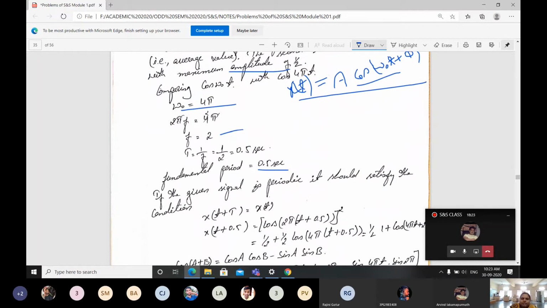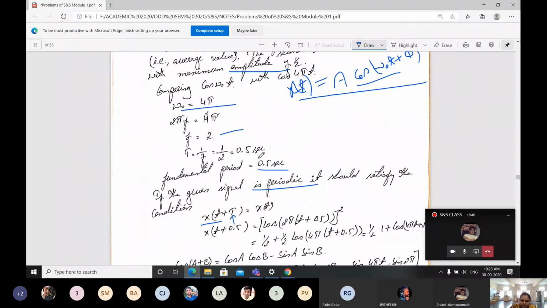Next, if the signal is periodic, it should satisfy the condition we already came across: x(t + T) = x(t). What is our capital T?